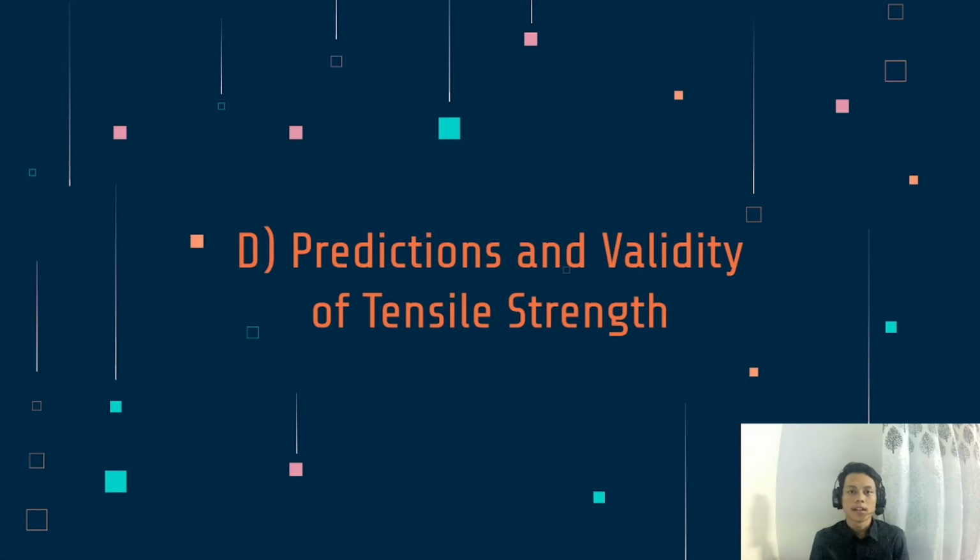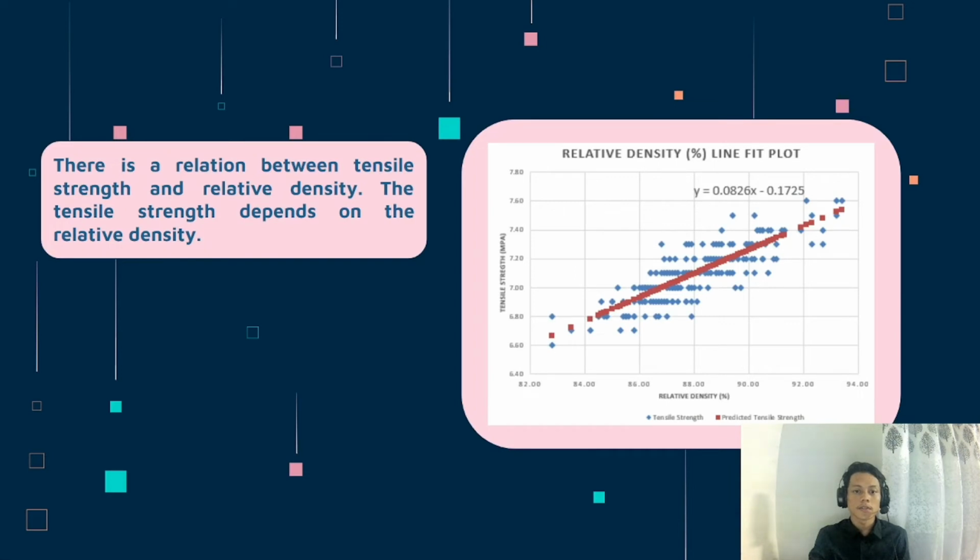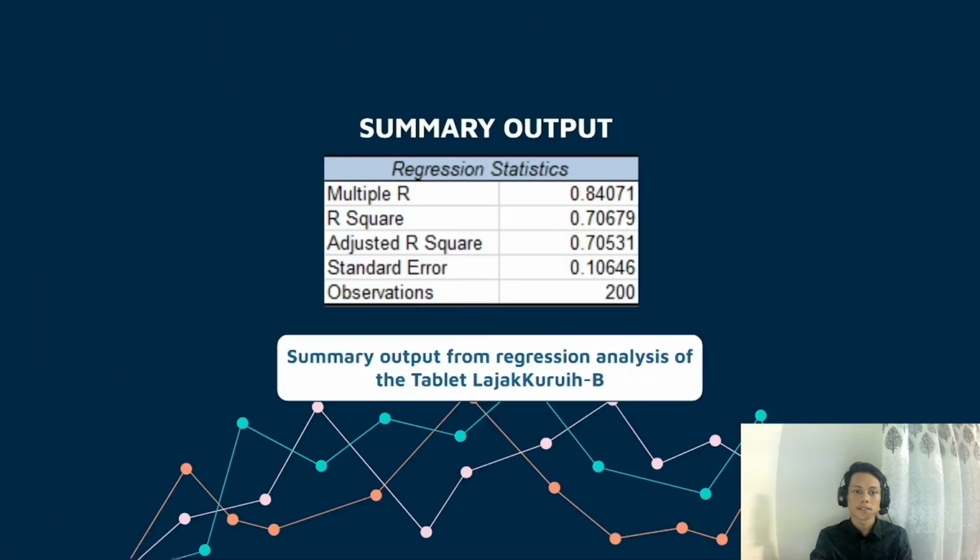Assalamualaikum. My name is Daniel Aiman Bezaidi and I will explain Part D, predictions and validity of tensile strength. Since the relative density and tensile strength can represent the tablet's hardness, there is a relation between tensile strength and relative density. The tensile strength depends on the relative density. The figure shows the relationship between tensile strength and relative density that we obtained by using the line fit plot in Excel spreadsheet. The blue plot indicates the tensile strength and the red plot indicates the predicted tensile strength.